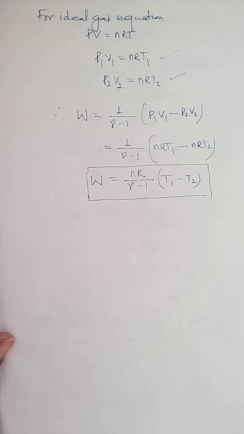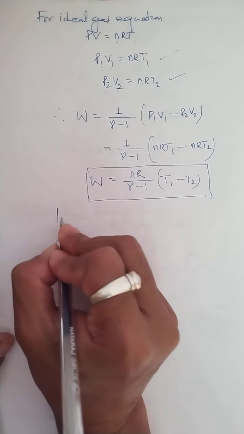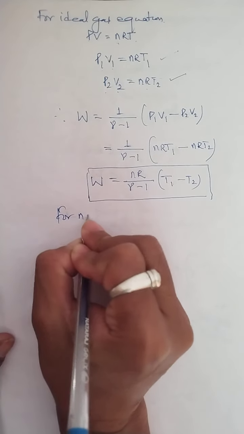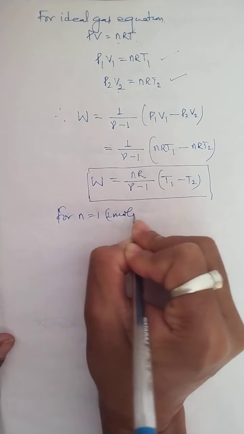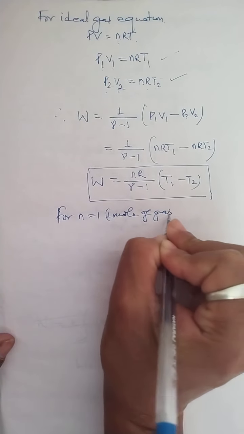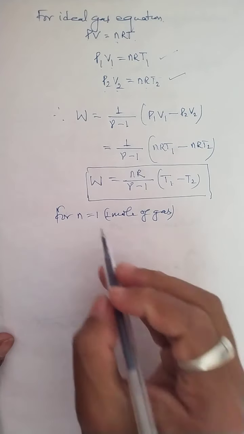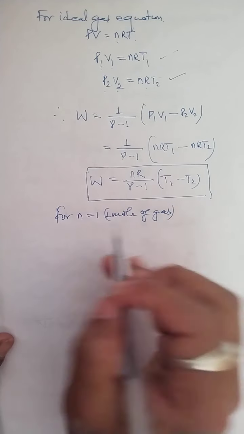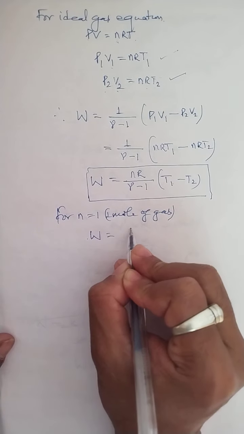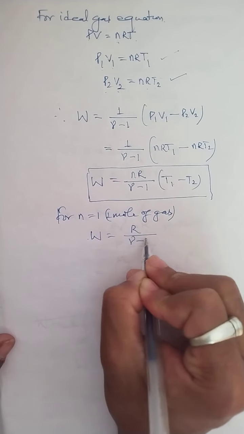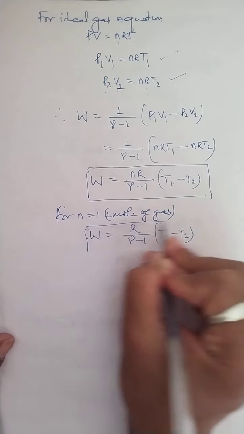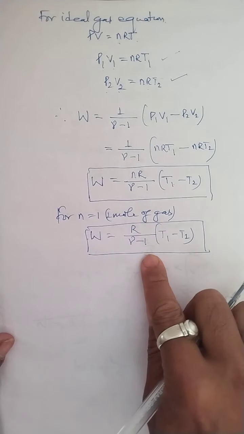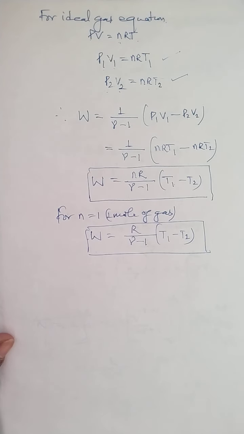So if this is true for n moles of gas, then if I take n equals to 1, that is for 1 mole of gas, because the ideal gas can be of any number of moles, then W can also be written as R by gamma minus 1, T1 minus T2. So look at the expression. This is for 1 mole of gas, and the earlier one is for n moles of ideal gas.